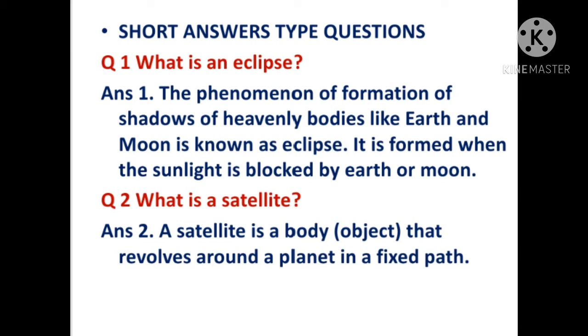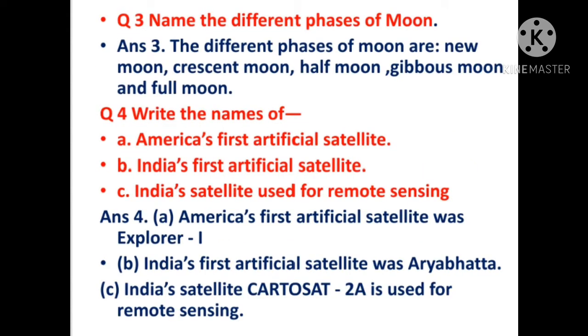Now question 2. What is a satellite? A satellite is a body or object that revolves around a planet in a fixed path. You can say the satellite is the heavenly body which revolves around a planet in its fixed orbit. So that is satellite.